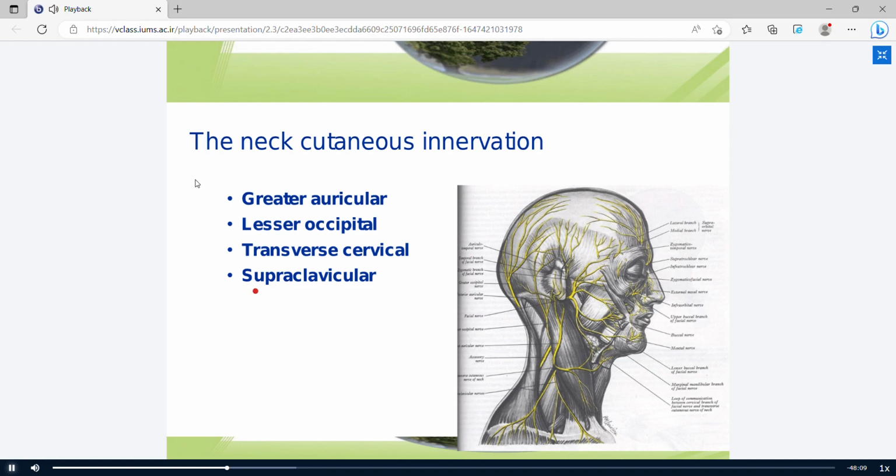And finally, the last branch is a supraclavicular branch. It's divided into posterior, middle, and anterior branch. It supplies sensory innervation for skin of clavicle, skin of shoulder joint, and skin of anterior part of the pectoral region.